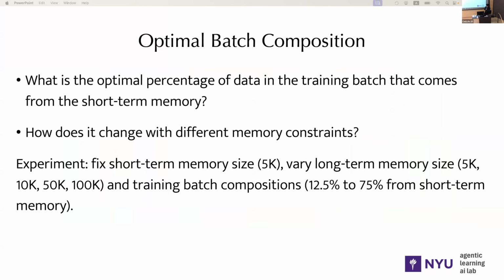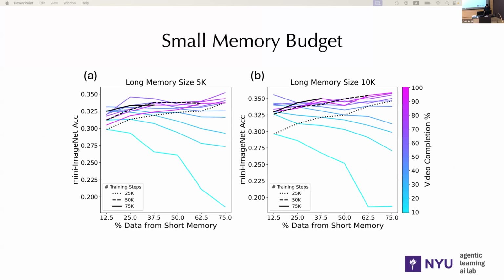In these experiments, we fix the size of the short-term buffer to be 5K, and vary the long-term buffer size from 5K to 100K. And we tried different training batch compositions from 12.5% to 75% of the images sampled from the short-term memory. Here are the results for a small reservoir buffer, namely 5K and 10K.